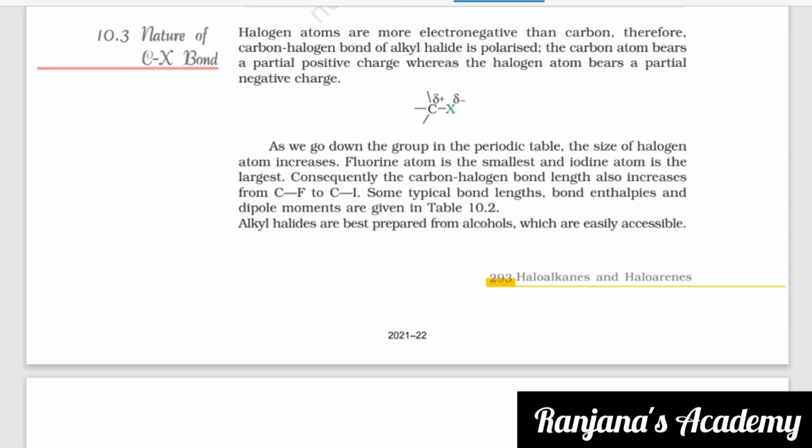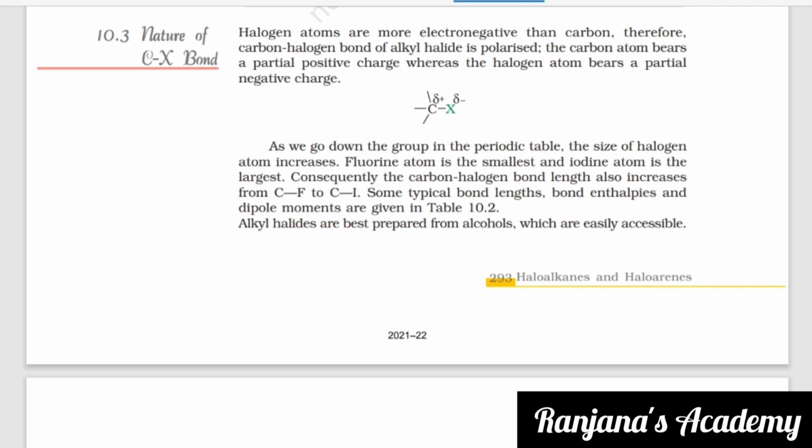In today's session, we are discussing the first topic, nature of C-X bond. Halogen atoms are more electronegative than carbon. Therefore, the carbon-halogen bond of alkyl halide is polarized. The carbon atom bears a partial positive charge, whereas the halogen atom bears a partial negative charge.